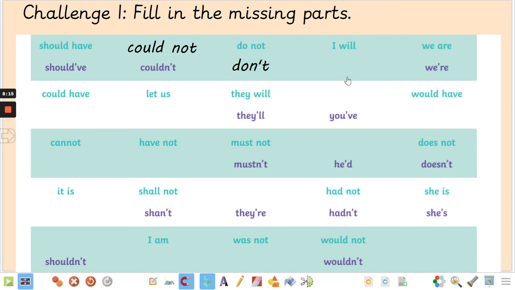So your first challenge is to fill in the missing bits within this table. You can see there's quite a few of them for you to fill in. Don't worry, there was never anything down in this very last corner, okay? But if you could think of a long form and a contracted form that we haven't got, that would be a great thing to add in down there as well. So please pause the video now and have a go at this challenge.